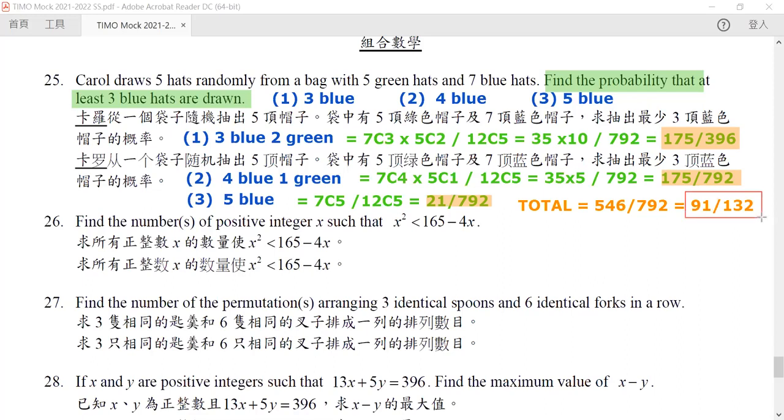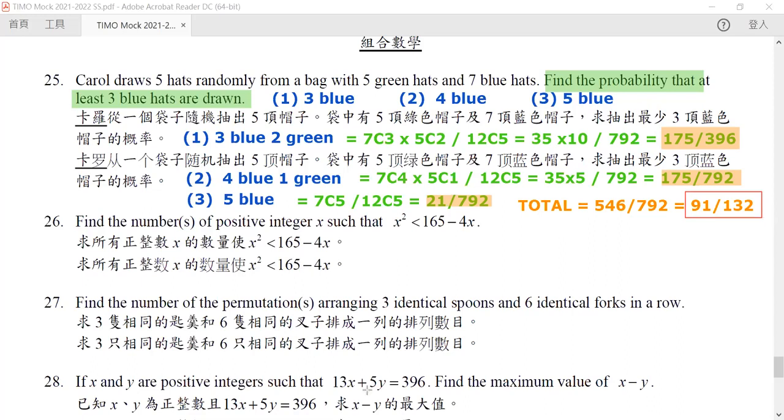Which is a lot if you think about it. But of course, it is most probable because it is more likely for you to take blue hats and you only need to draw at least 3. So it's roughly half of them. The other half is you draw less than 3. So we have 3, 4, 5 for blue, or 0, 1, and 2 for blue. Of course, drawing 0, 1, and 2 is less likely than 3, 4, 5. So it is natural for it to be greater than half.